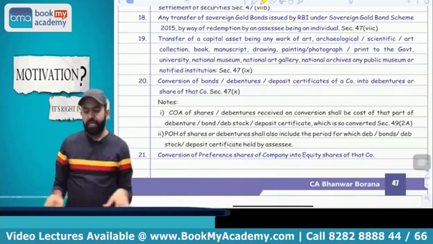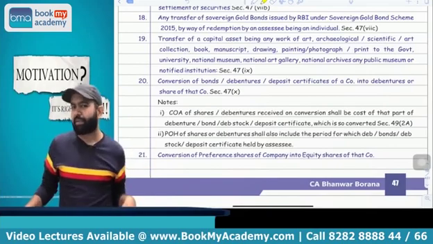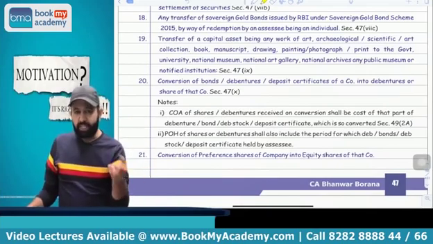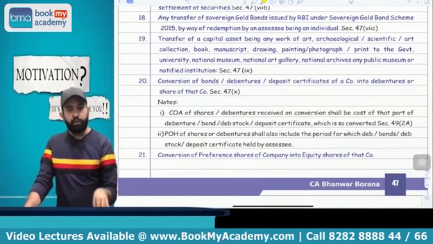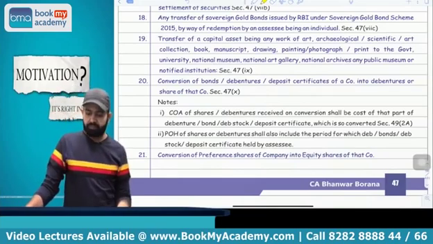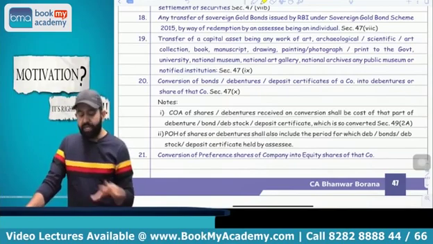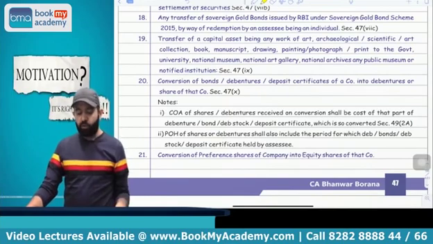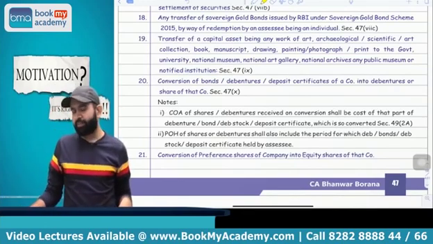Now try to understand this: painting, drawing, sculpture is treated as capital asset. Capital gain is applicable. But suppose that drawing, painting and books and all, if you transfer this asset to the government or National Art Gallery or National Museum or National Archive, or any public museum or any notified institution, then it is not treated as transfer, capital gain is not applicable. You got my point or not?